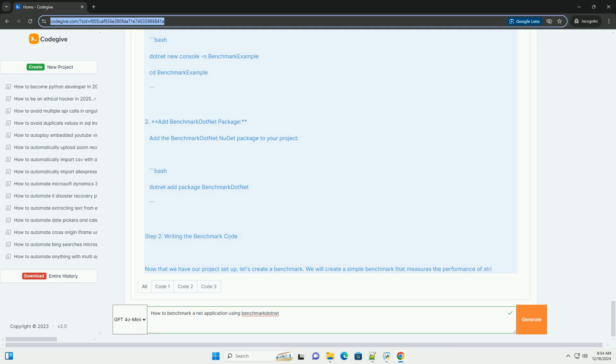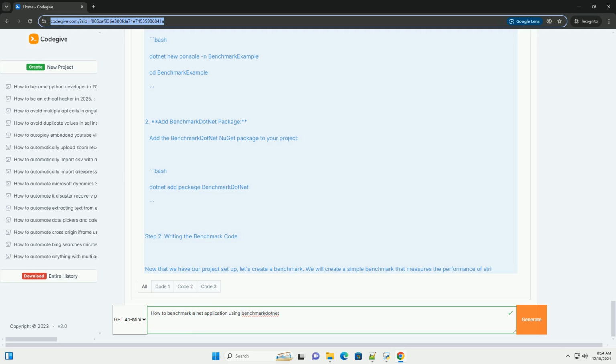In this tutorial, we will go through the steps to set up benchmark.net and create a simple benchmark for a .NET application. Step 1. Setting up your project. 1. Create a new .NET project. Open a terminal and create a new console application. Bash: dotnet new console -n BenchmarkExample, cd BenchmarkExample. 2. Add benchmark.net package. Add the benchmark.net nuget package to your project. Bash: dotnet add package BenchmarkDotNet.